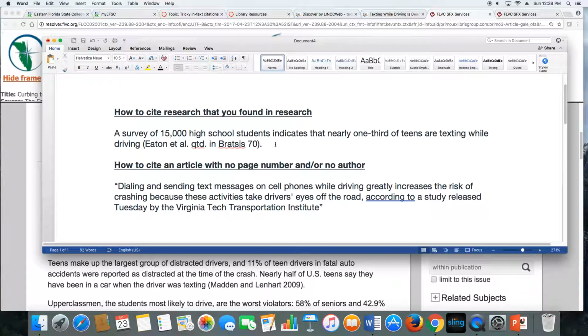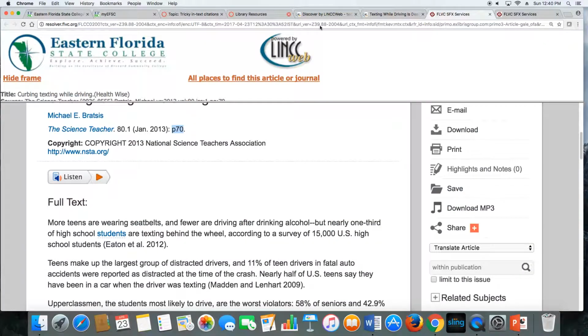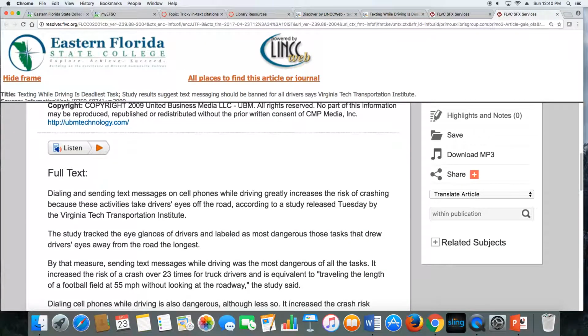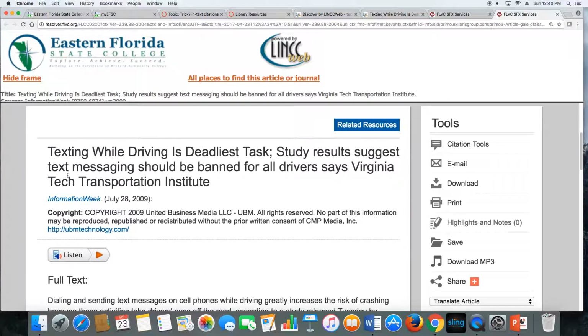Now let's take a look at another tricky situation. This is if you dig up a peer-reviewed article and maybe there's no page number and/or no author. Let's deal with both of these scenarios. So here I have another article. Just look at the size of this title. Texting while driving is deadliest task. Study results suggest text messaging should be banned for all drivers, says Virginia Tech Transportation Institute.